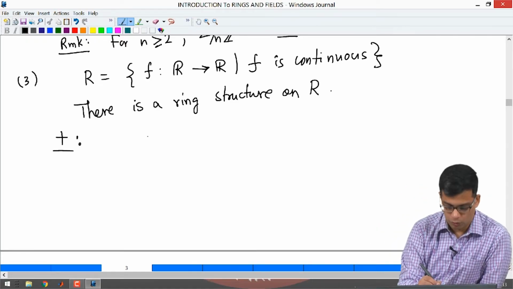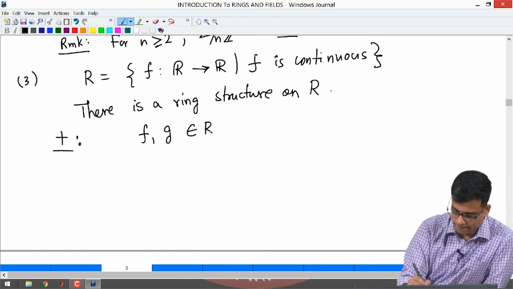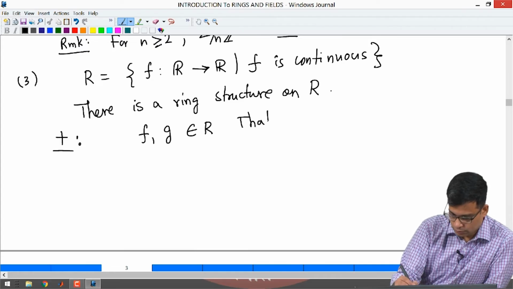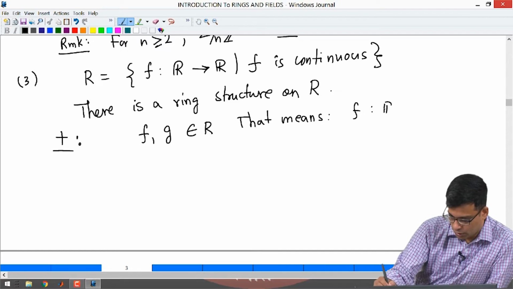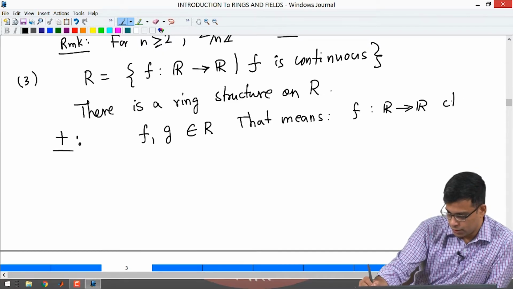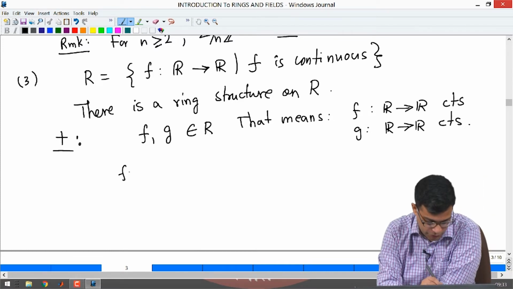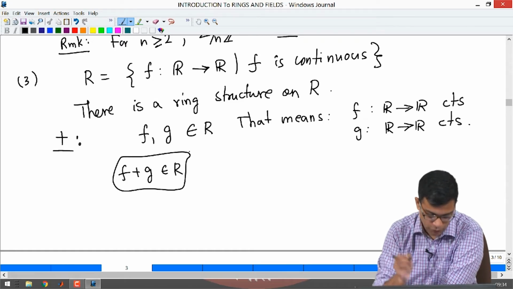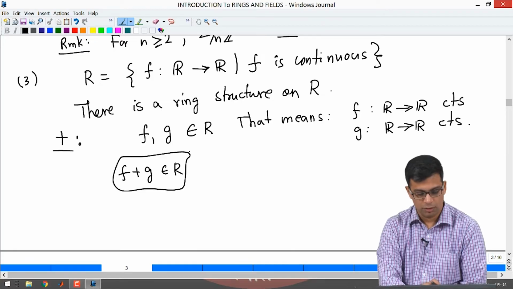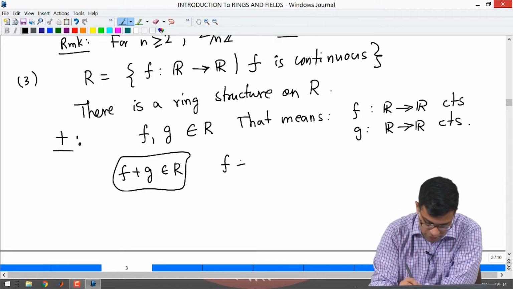Let us take two continuous functions, f and g, both inside R. That means f is a function from R to R which is continuous, and so is g. I want to define f plus g, and I need it to be in R. I want to define a function which I call the sum of f and g. There is an obvious thing to do.